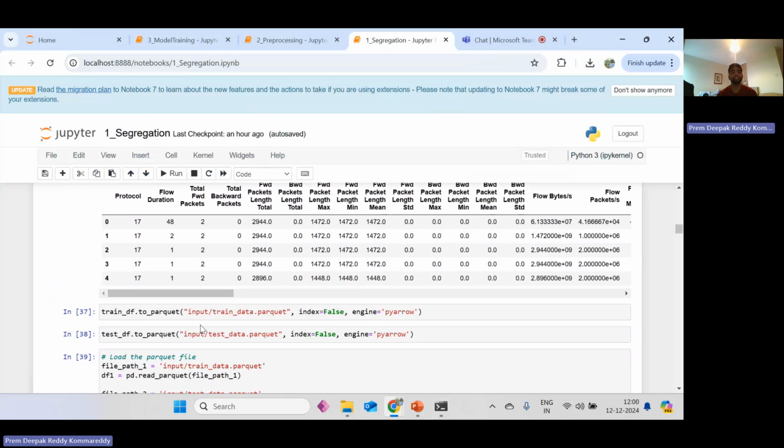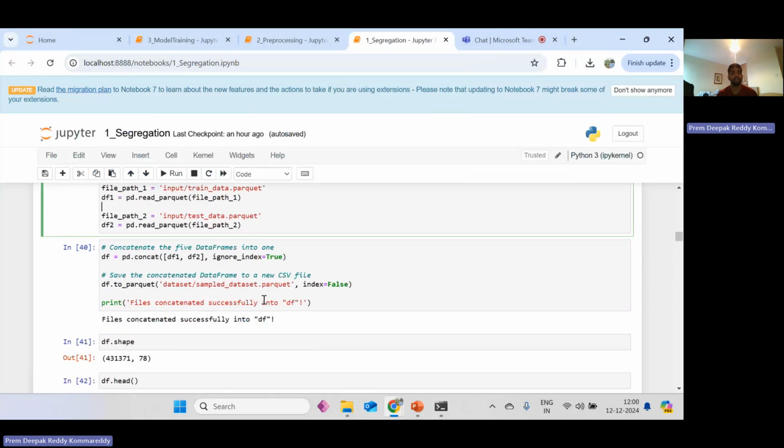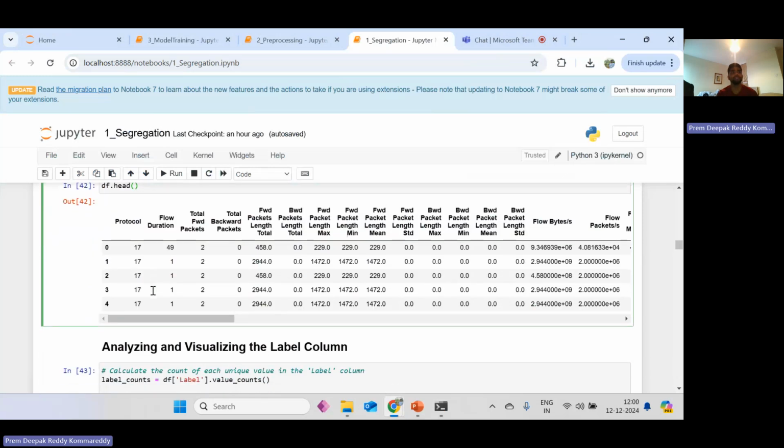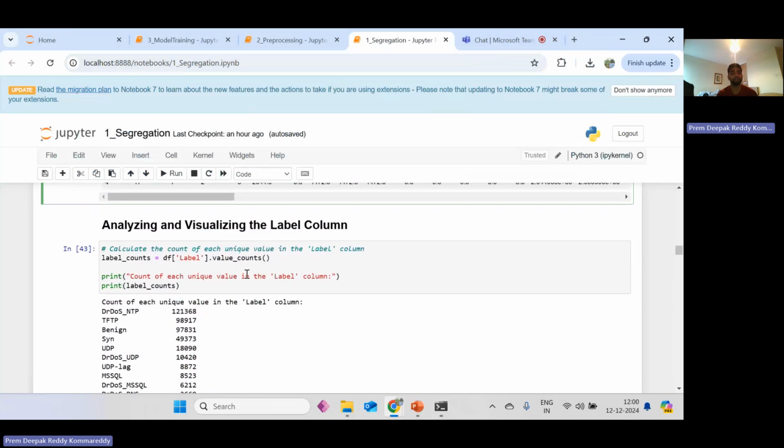And here we are analyzing the data. As we can see in this one, this is the parquet format. On the next tab, it is the shape of the file, the header shape. And now we are analyzing the data and analyzing a visual column.